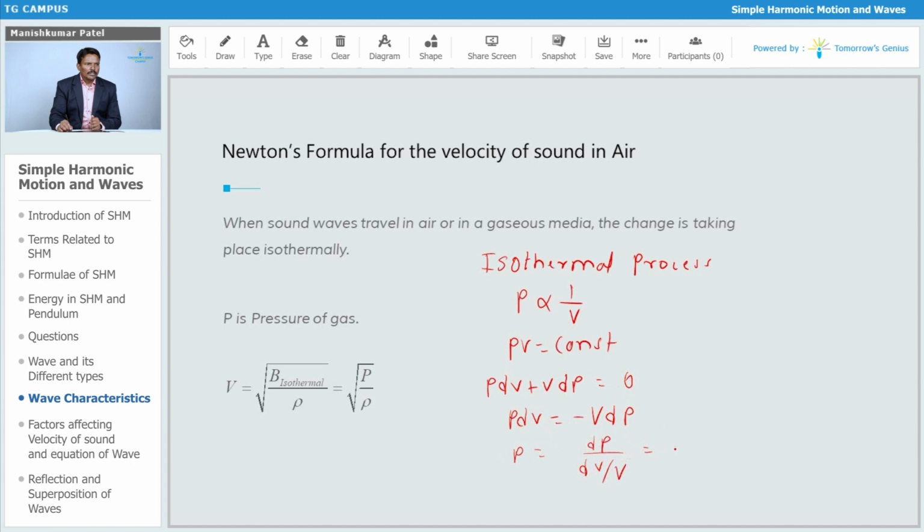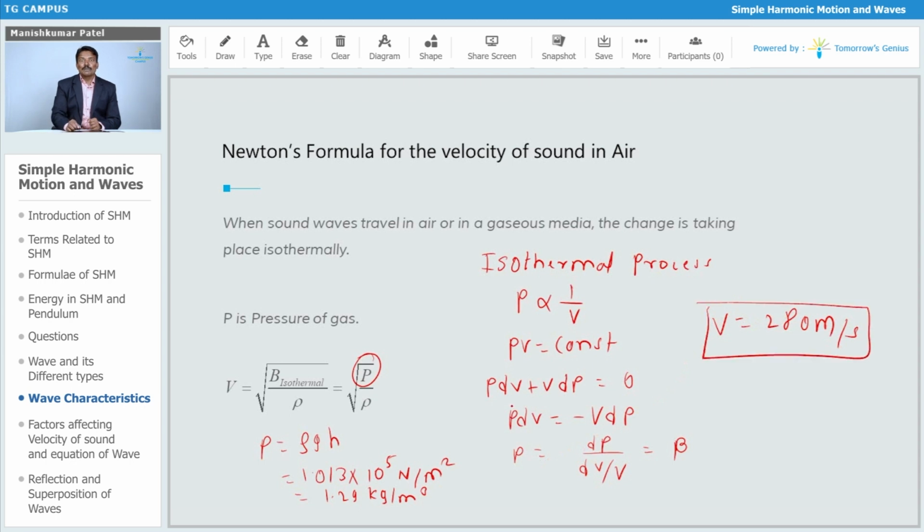So this is nothing but the bulk modulus, so instead of this you can write it as P. And if you know the value of P, that is rho g h, which is 1.013 into 10 to the power 5 Newton per meter square. And this rho is the density of air, around 1.29 kg per meter cube. If you put in all those values, the velocity comes to be 280 meter per second, which is less than the experimental result. Experimentally it is found to be around 330 to 340, so it is very low.